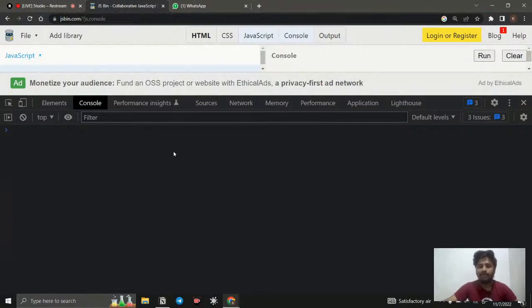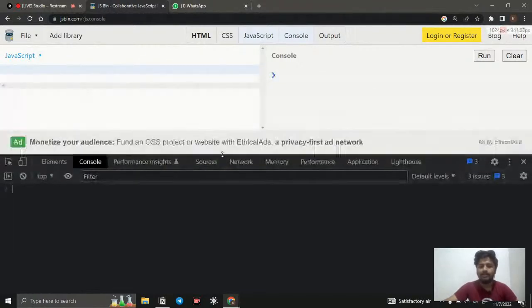Also, when I'm writing code, I need to know whether I wrote the right code. For example, I'm writing a single line of code, and I need to know whether the code is understandable by the computer or not. By using this console, we can check whether the code has been written correctly, and whether the browser understands it perfectly. That way we are able to debug it by using this console.